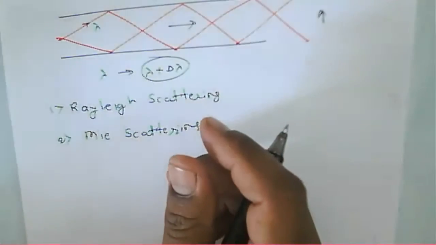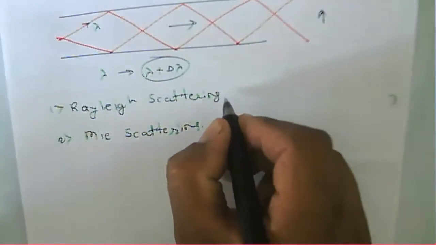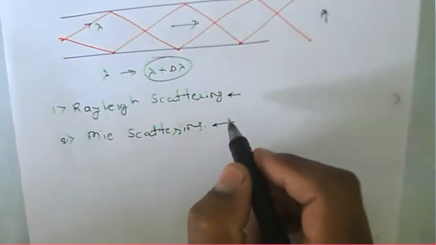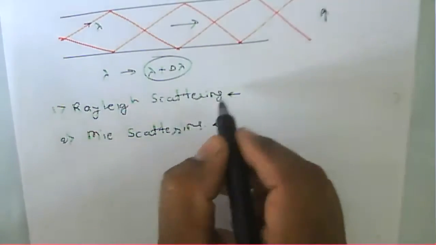Now, in the case of Rayleigh scattering, what happens here? Why does this scattering take place inside the fiber?